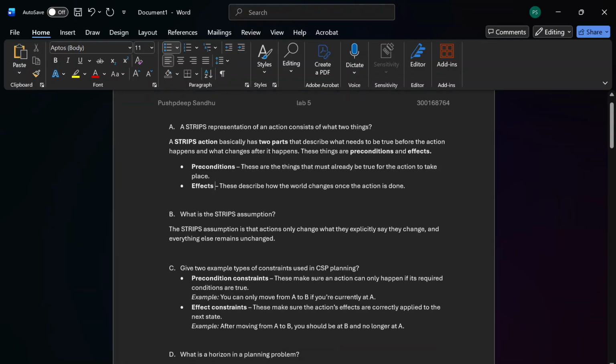The second question was the assumption. The assumption is that the action can only change what they say, and everything else remains unchanged in the world.